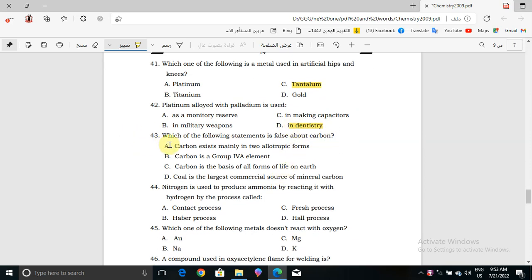Now question number 43, which one of the following statements is false about carbon? Here we have: carbon exists mainly in two allotropic forms, or carbon is group IVA element, or carbon is the base of all forms of life on Earth, or coal is the largest chemical source of mineral carbon. The correct answer will be C, which is false about carbon. Carbon is the basis of all forms of life on Earth.